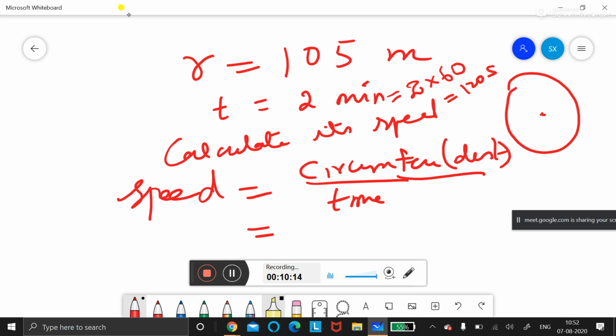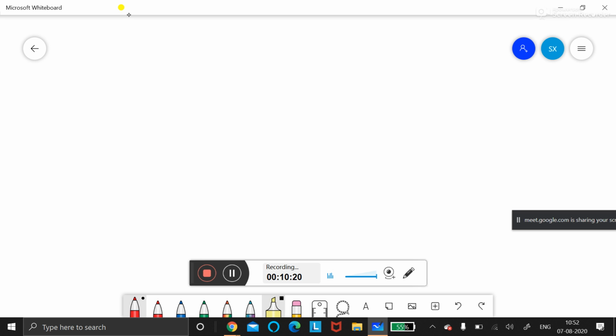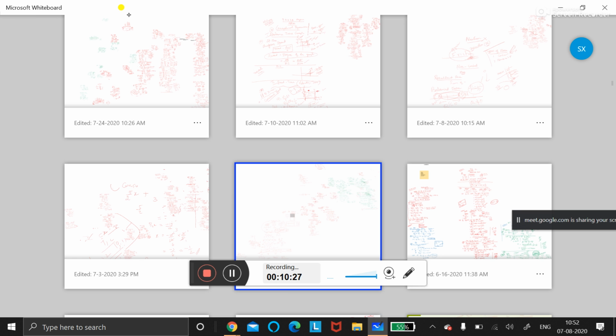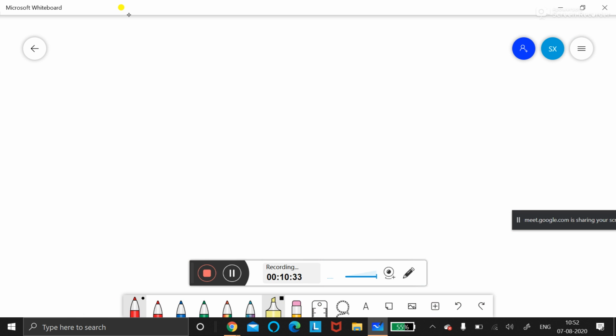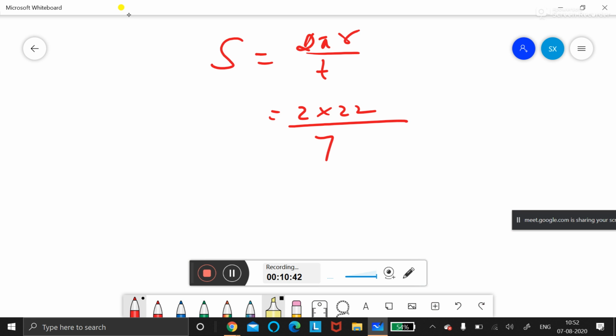Now 2 pi r is the circumference, so speed is equal to 2 pi r divided by time. Substitute: pi is 22 by 7, radius equal to 105 meters, time is 120 seconds. So cancel it.